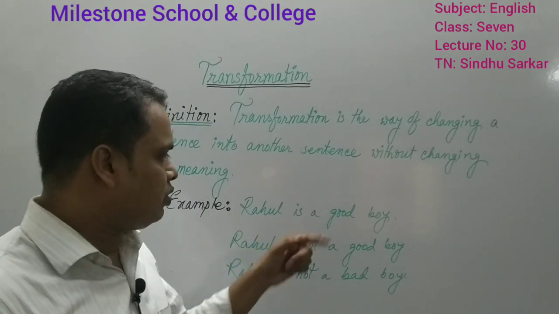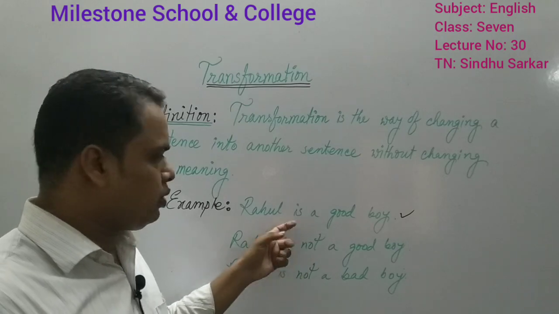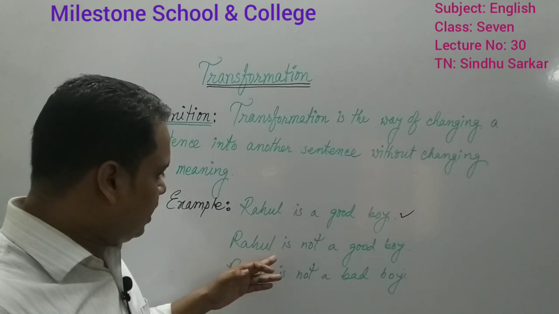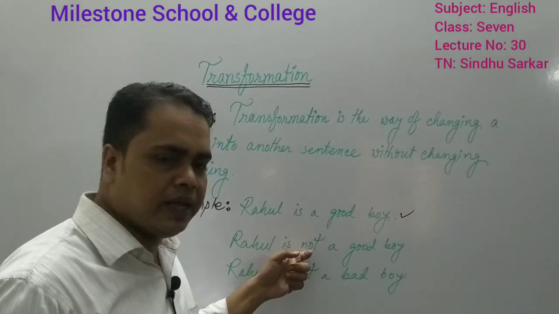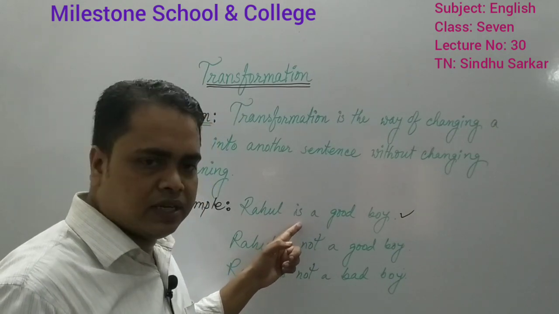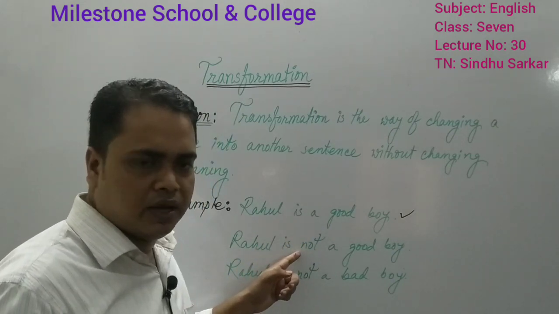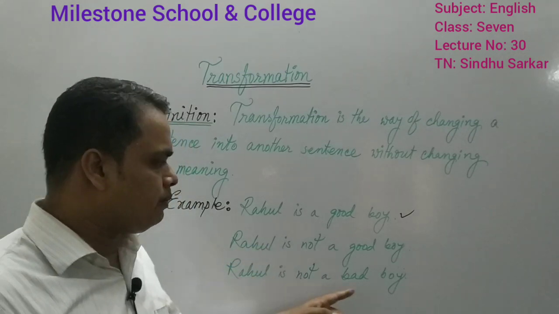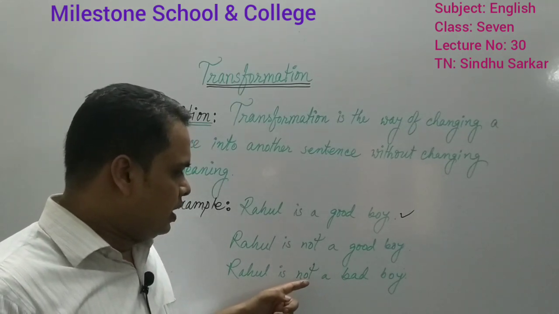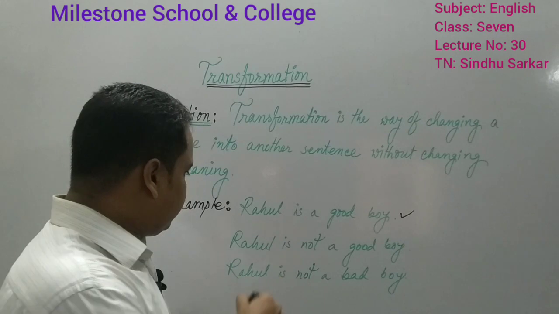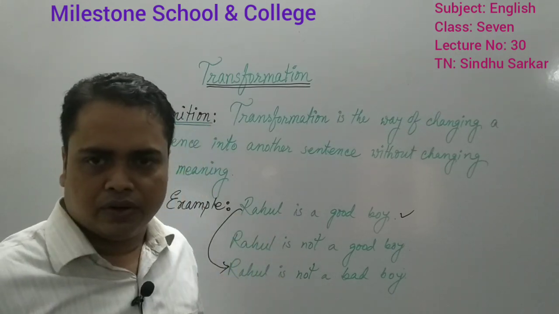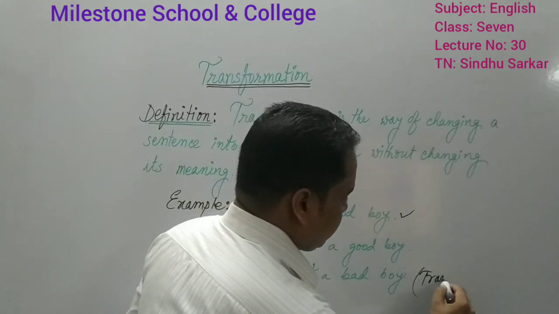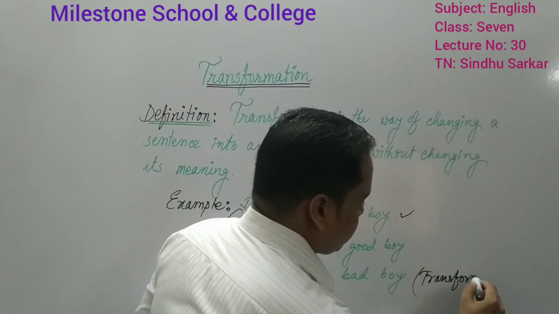So here, Rahul is a good boy. If you want to change this sentence into another sentence without changing its meaning, look at the way of changing. Here, Rahul is not a good boy. So what does it mean? That means the meaning of the first sentence is not the same in the second sentence. But look at the third sentence here. Rahul is a good boy. Here, Rahul is not a bad boy. That means Rahul is a good boy. So these two sentences carry the same meaning. Okay. So this is called transformation.